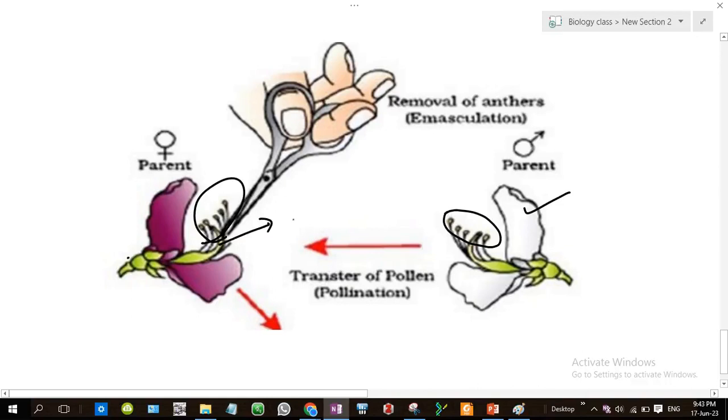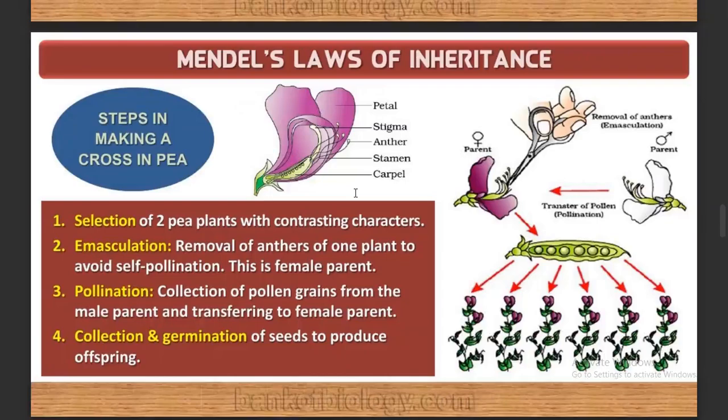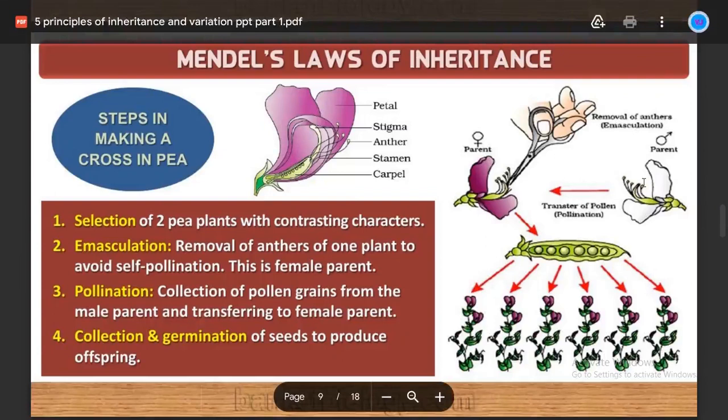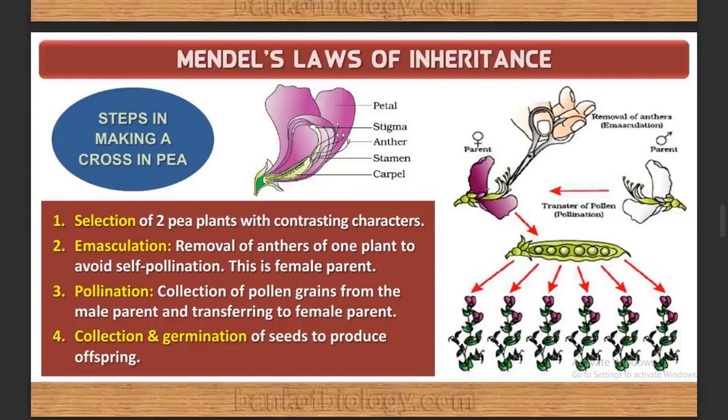This is the stigma, right? So the pollen has been dusted on the stigma so that this particular plant undergoes cross pollination. So in the pink flower the anther was cut, and the pollens from the white flower we are dusting on the stigma of the pink flower. That's all, right?